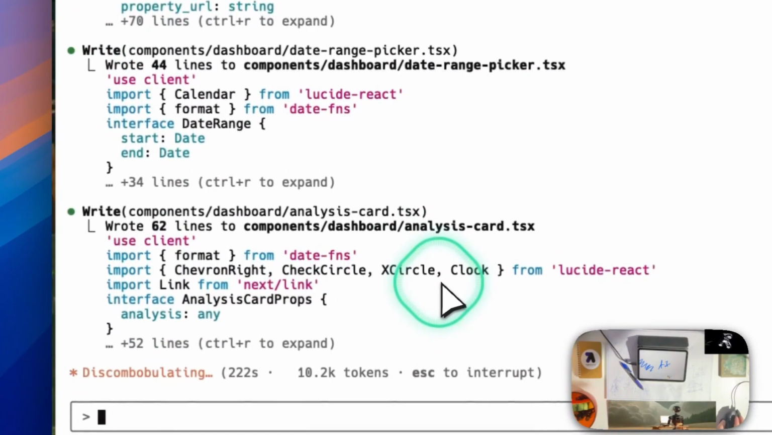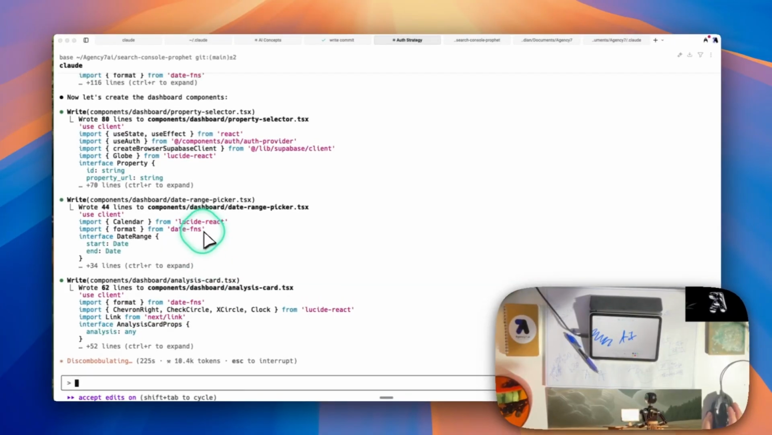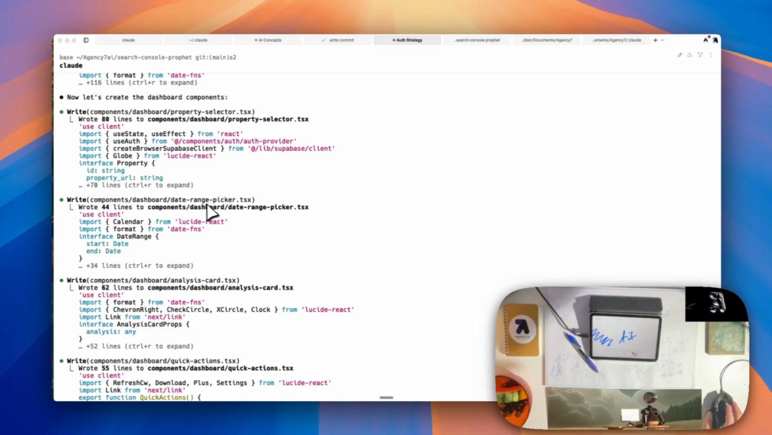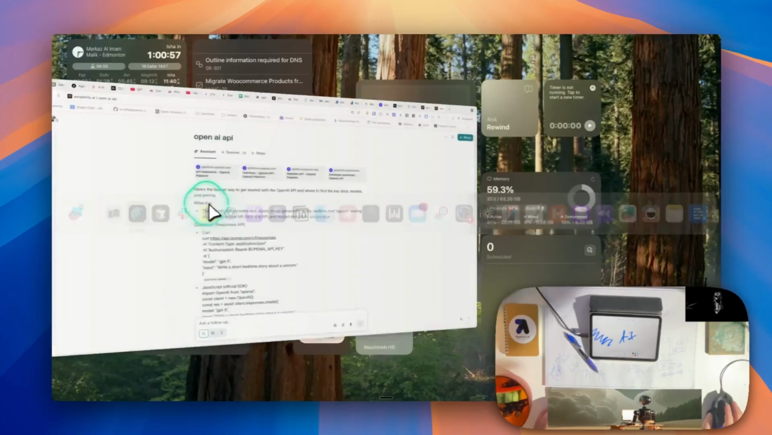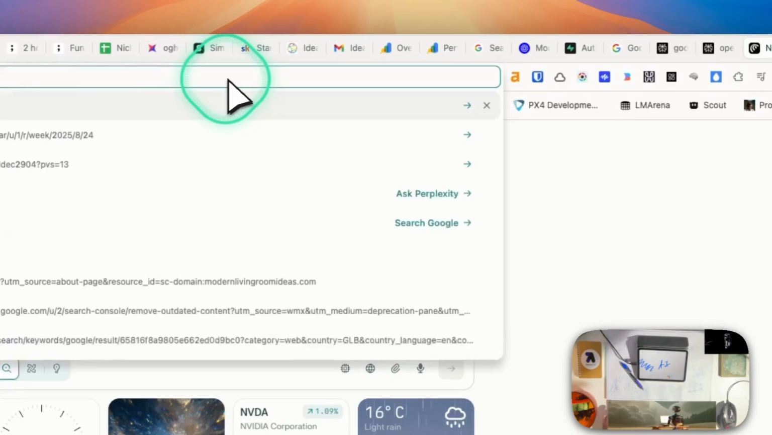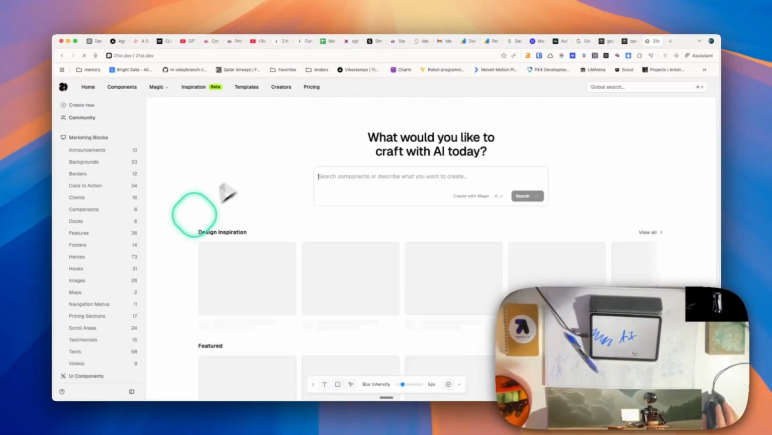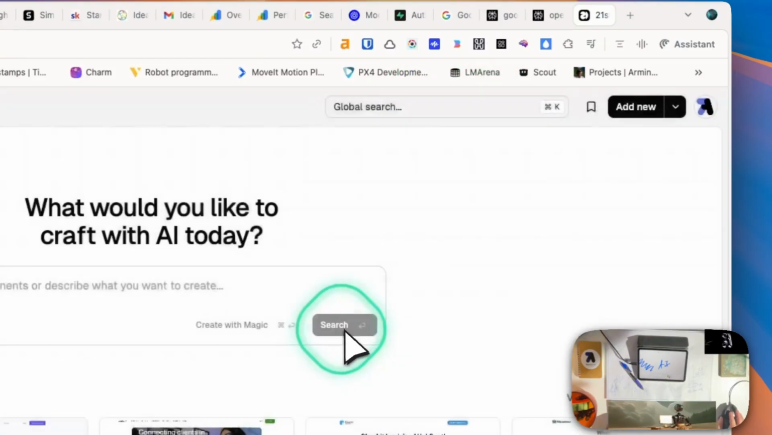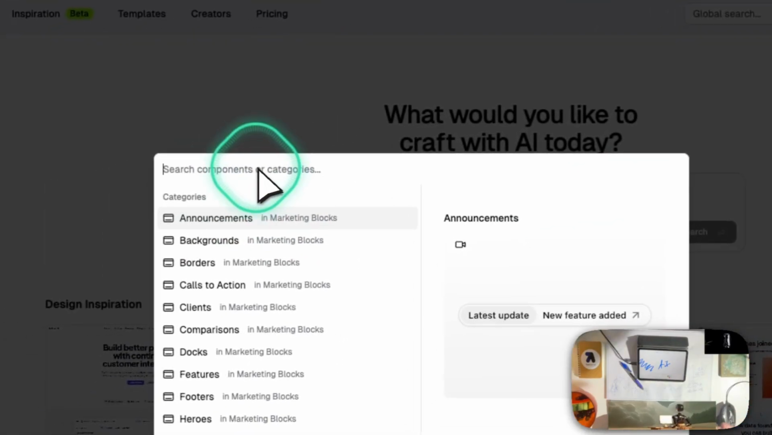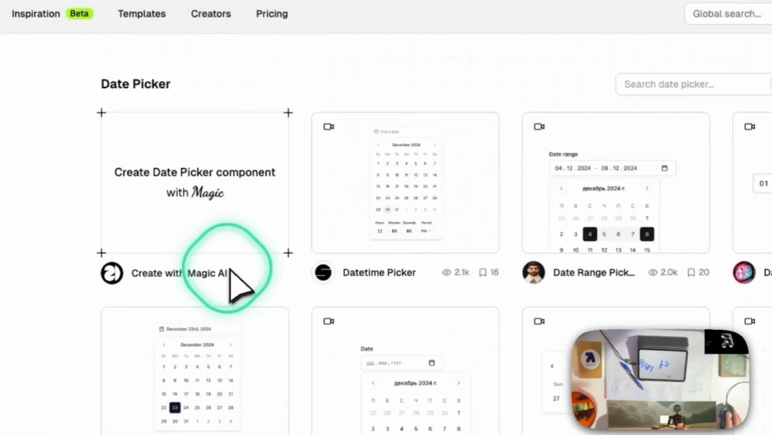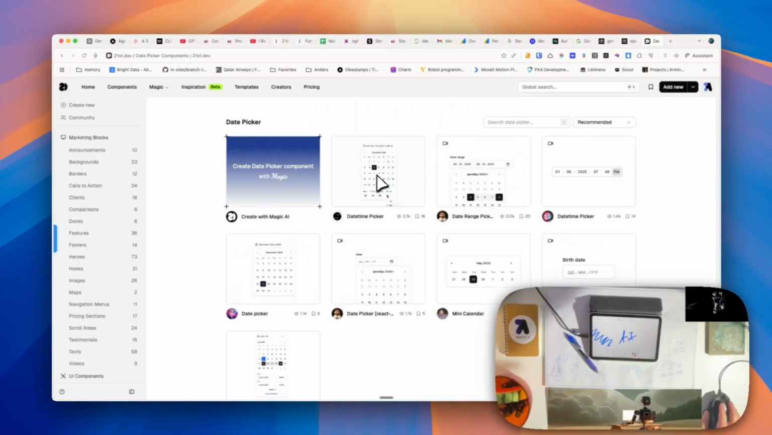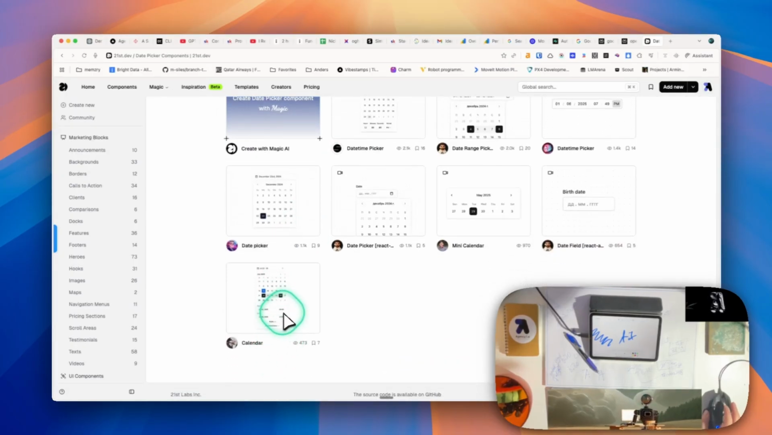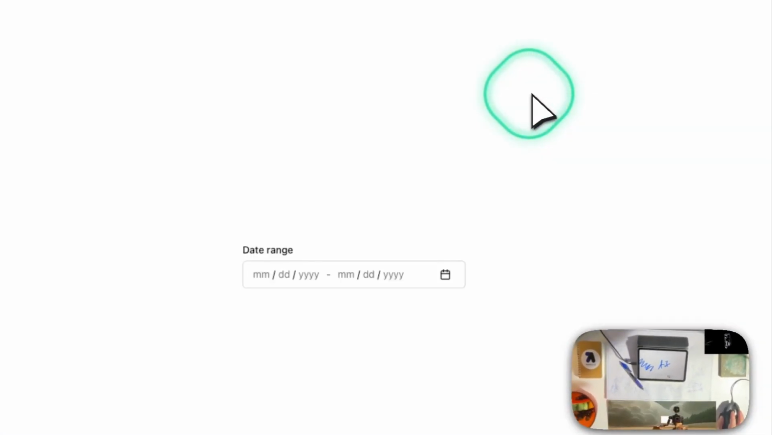Okay, let's check in with the coding. So it's going to have a date range picker. That's something we could look into finding a nicer one. So if we go to 21st.dev and do a search for, why is search not working? Oh, just being slow. Date pickers. So there's quite a few. Let's just pull up this date range picker. It's kind of what we want. Let's see this one.